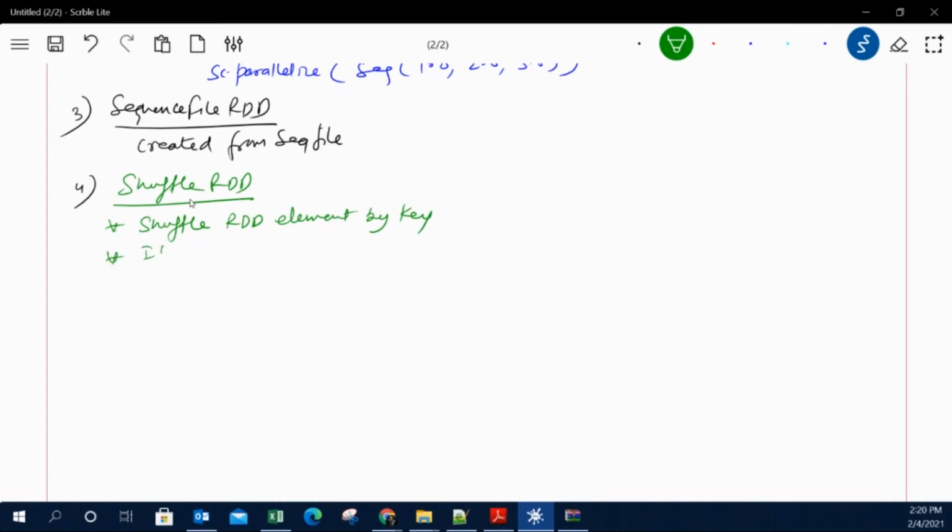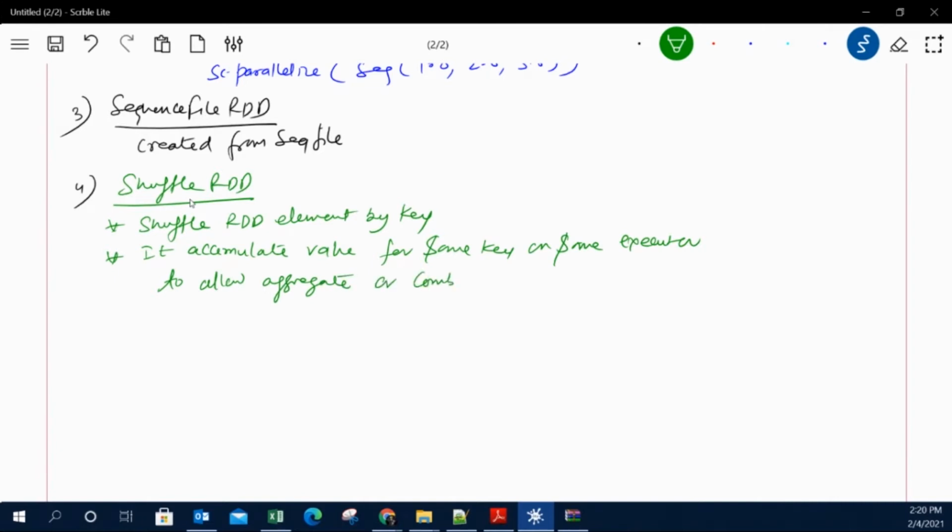Now it accumulates the values for some key on some executor. Why? Just to allow aggregation, or some kind of combining logic. What does it mean? Let's say you have different nodes, different partitions where the data is. It will accumulate some key, let's say key number 1, on some executor. This key can be available in different executors.